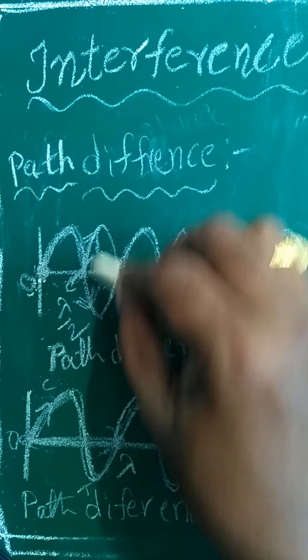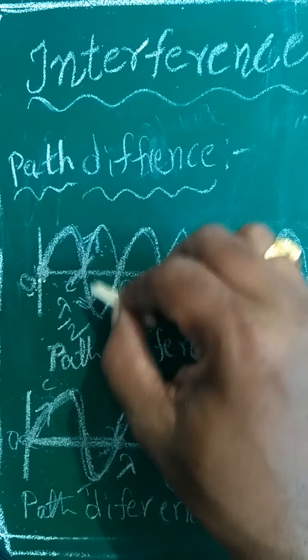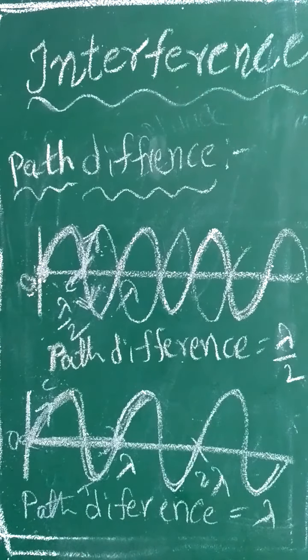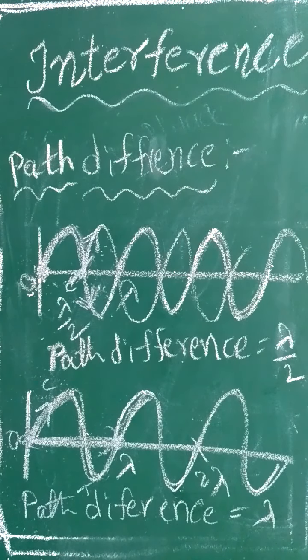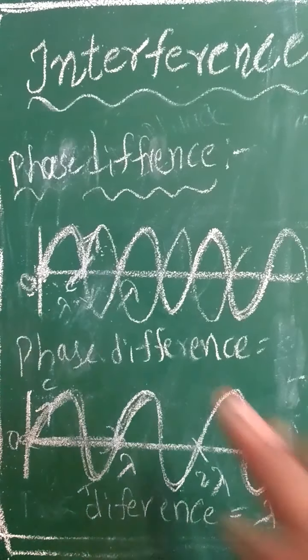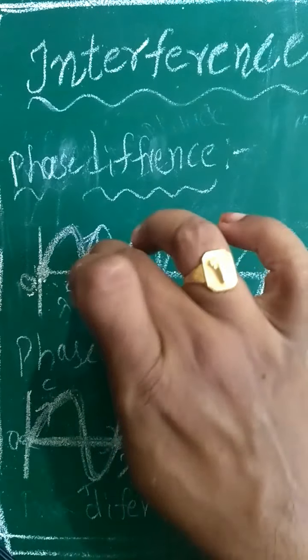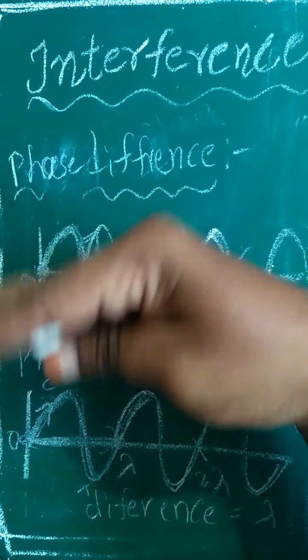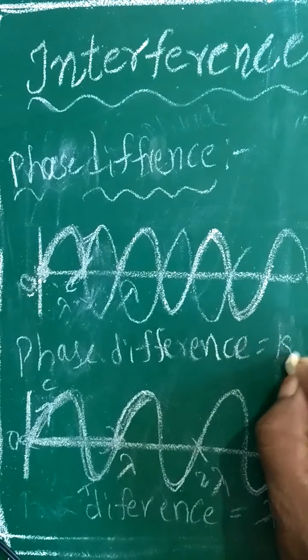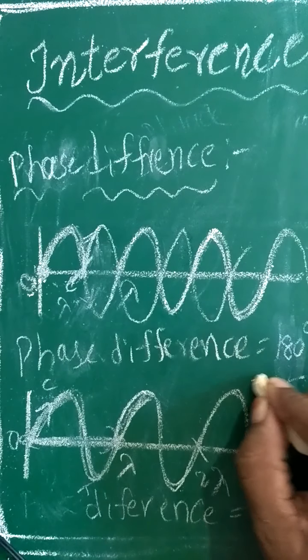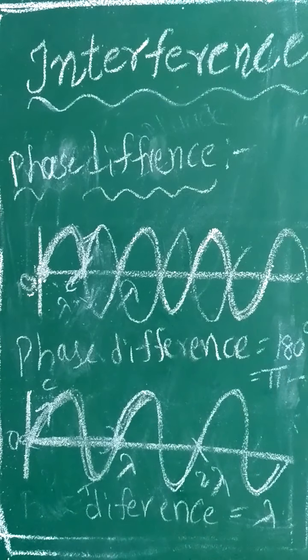That means these two are out of phase. This difference is called the phase difference. Here the phase difference is half circle. Half circle means 180 degrees. It may be denoted with pi.